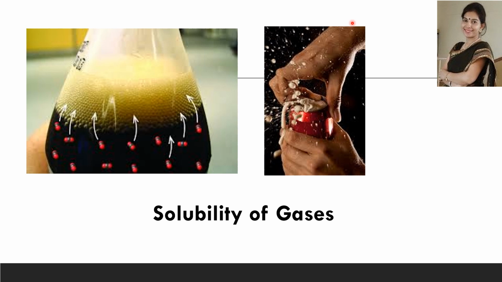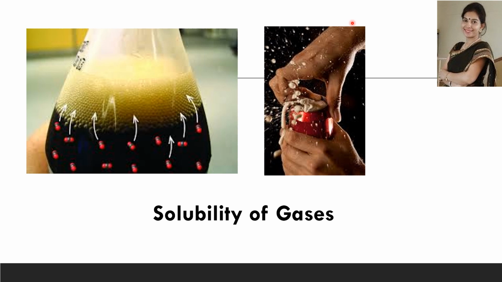And that is why on opening a bottle we hear a fizz sound as the excess gas rushes out of the bottle. Similarly, we know that a number of plants and animals live in water, and we also know that all organisms need oxygen. So where do these organisms get this oxygen from?